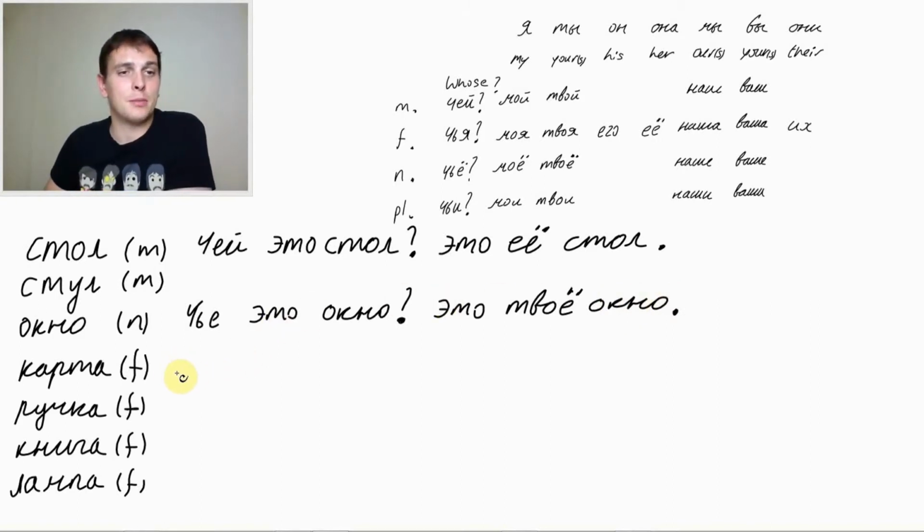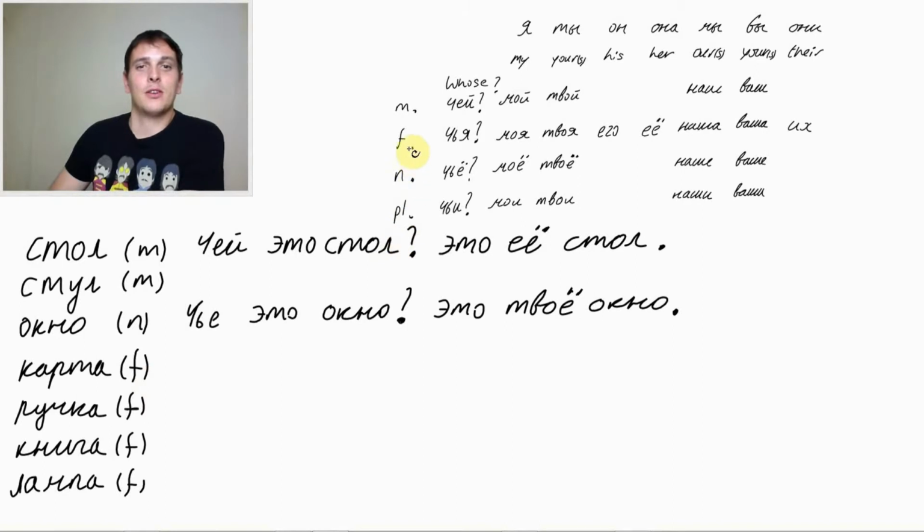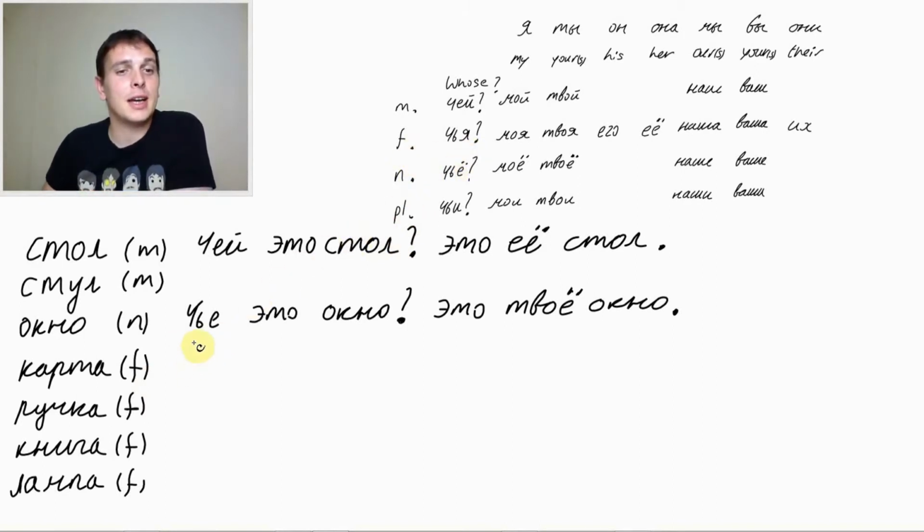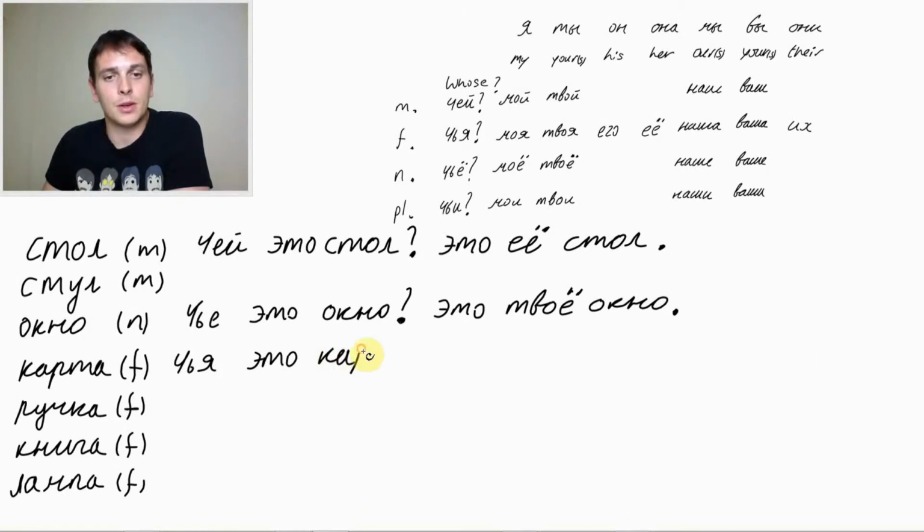Now карта, map. How would we ask for female карта, map? Whose map is this? Female is чья. Чья это карта?